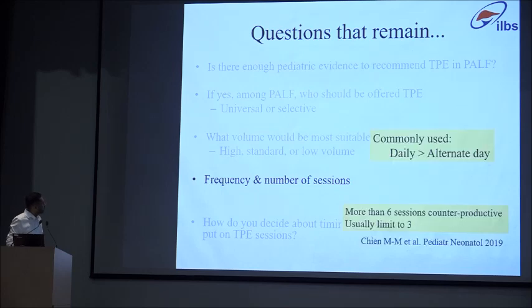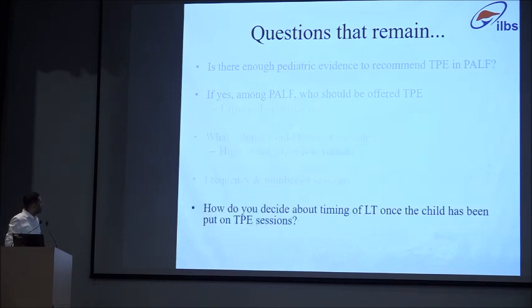Frequency and number of sessions, I would believe you should do it daily. If you do it on alternate days, you will go until day 5, and your decisions for LT and all those will keep getting delayed, which was the approach used by the AIG group. And one pediatric study has shown that if you go beyond 6, you are likely to cause more harm than good. Usually, everyone tends to restrict to 3 or even less than 3, as Dr. Raki just showed. The most difficult question is how do you decide about timing of LT?